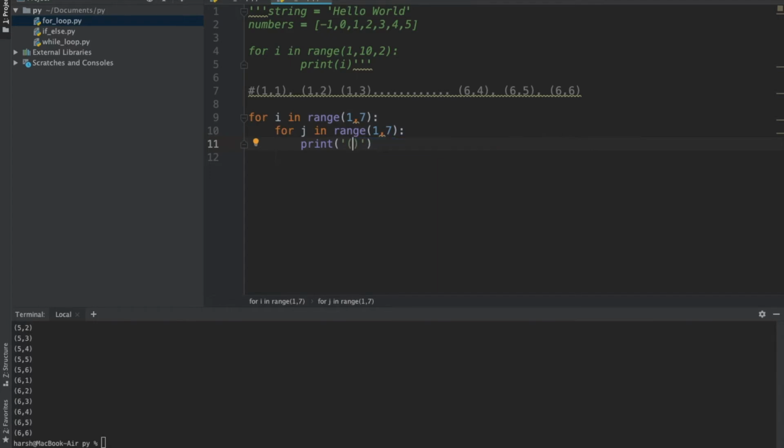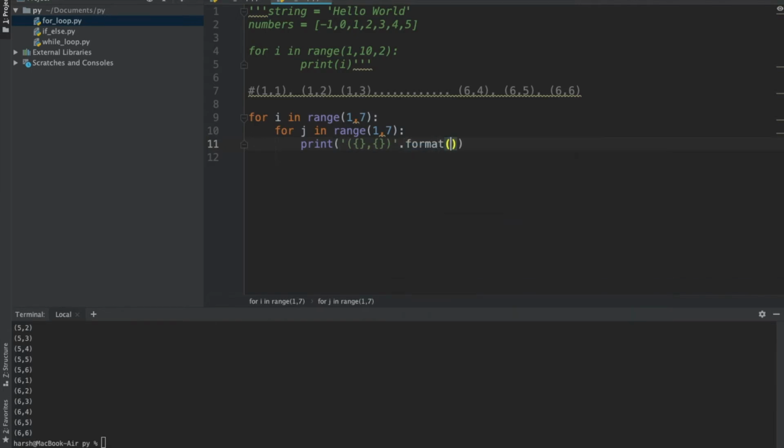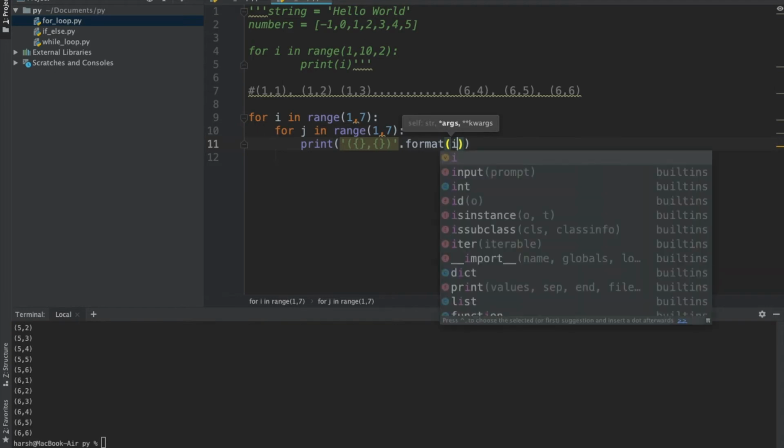To use format, we have to define the string on which we want to use format. My required output is I want to print i and j, but i and j should be variables. So we have to create a stencil for these variables before using the format method to assign the values of variables to those stencils. How to do that? We will have to replace the variable names with curly brackets, open and close. And then I'll have to use dot format just after the string terminates, and I'll have to enter the variables.